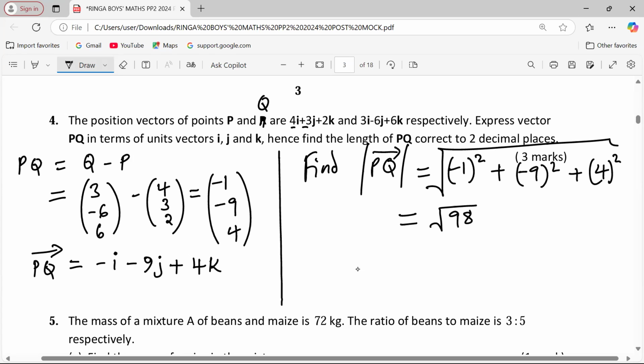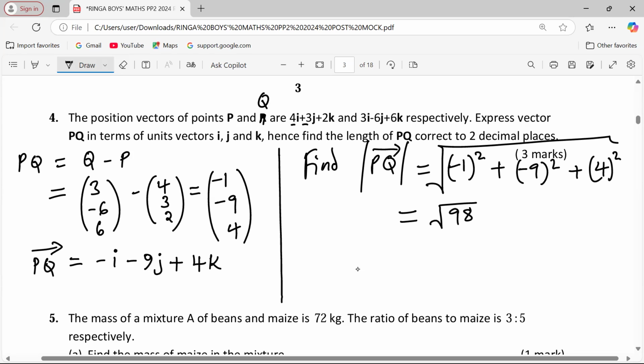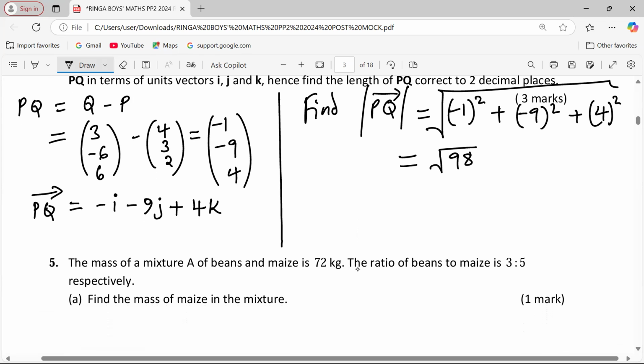Now look at the answer there, to 2 decimal places. If there were no instructions about the 2 decimal places, we can simplify the root of 98. But now we need it in decimal places.